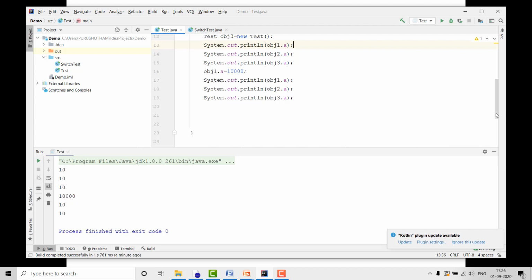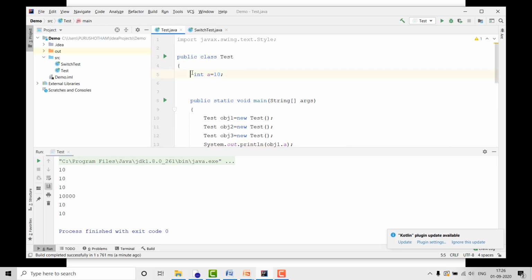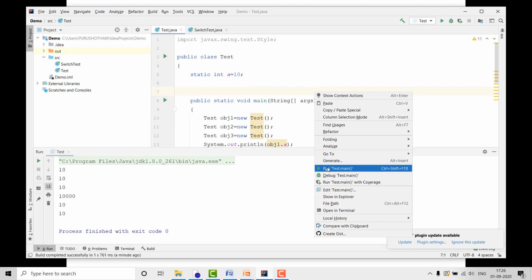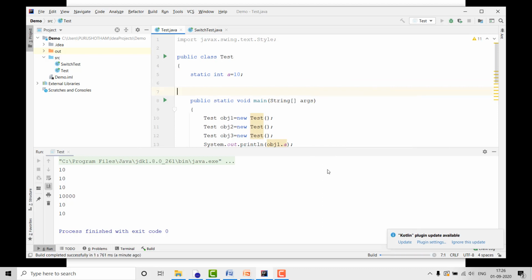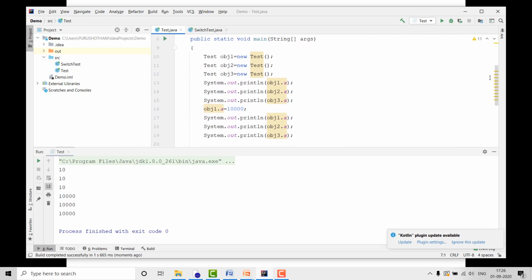But if you declare a static variable, then if any update is done through one object, it will be reflected in the other objects. You can see here: first it will print object 1, object 2, and object 3's data, which is 10, 10, 10. No updates are done at this point. Here we are doing an update: object 1's a is 10,000.